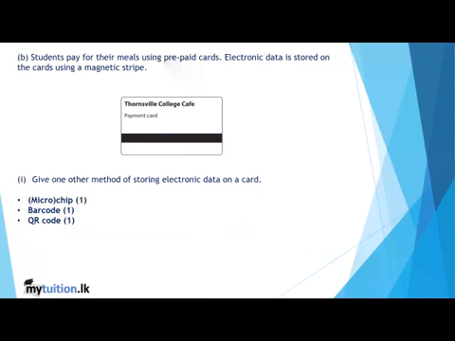Next one. Give one more method of storing electronic data on a card. So microchip, we have already barcode and QR code. QR code is one of the most secure codes people think of these days, because normally QR codes are sometimes unable to detect also.